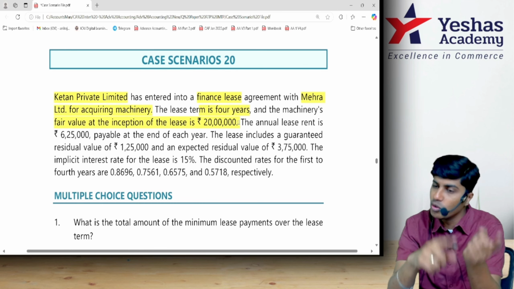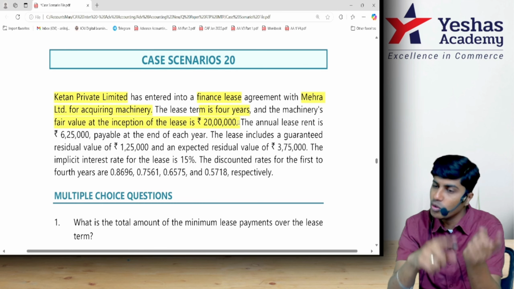One more instance where the present value of MLP should be known is like this. You are a lessee, you are Ketan Private Limited, you have received the asset, but ownership is still with me, I am Mehra. But the asset is given to you on finance lease. Risk and reward is with you. Effective control is with you. Possession is with you. Right to use is with you. But only legally I am the owner.